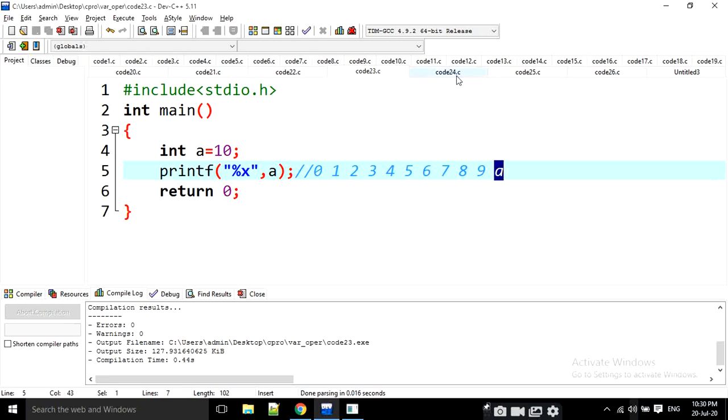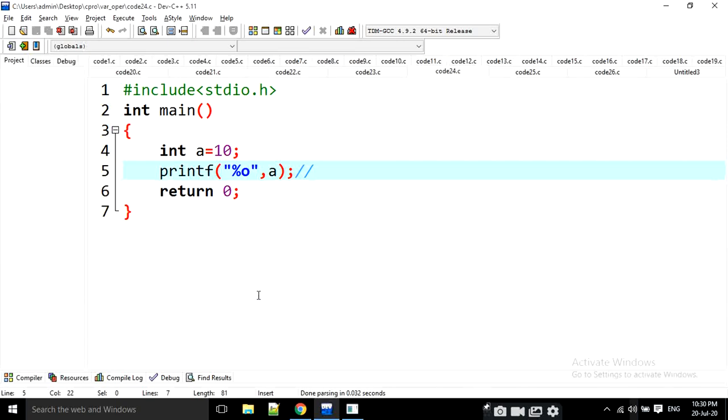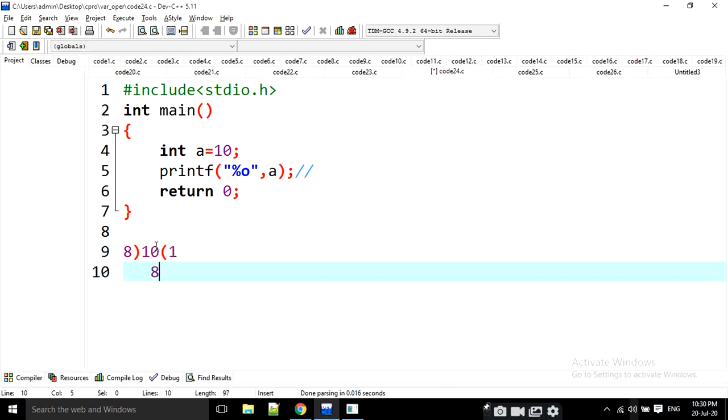Okay, then the next one is, what is o? O means octal. That is the octal representation. What is the octal representation of 10 here? For example, a is equal to 10. I am going to write it like this: 10 divided by 8, 8 ones are 8, and the remainder is 2, right?